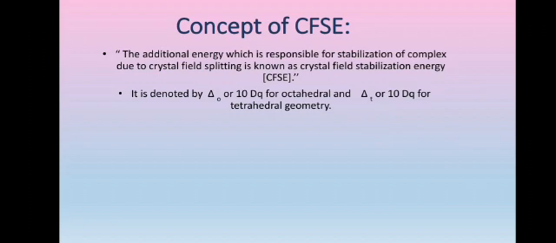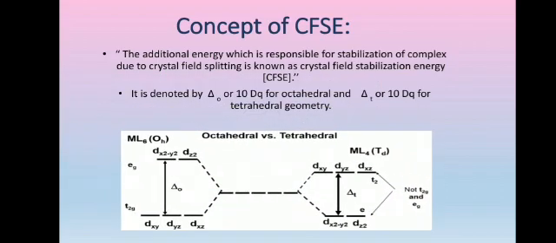The additional energy which is responsible for stabilization of the complex due to crystal field splitting is known as crystal field stabilization energy. Because this energy stabilizes the molecule, its magnitude is the same as that of crystal field splitting energy. It is denoted by delta O or 10 Dq for octahedral and delta T or 10 Dq for tetrahedral geometry. The diagram shown below explains the difference in the energy of splitting in octahedral versus tetrahedral geometry.